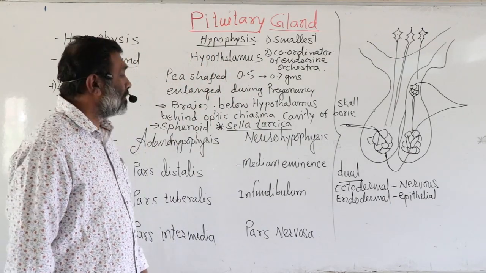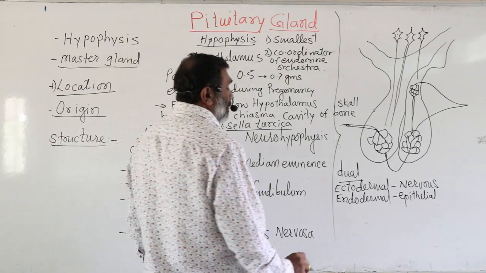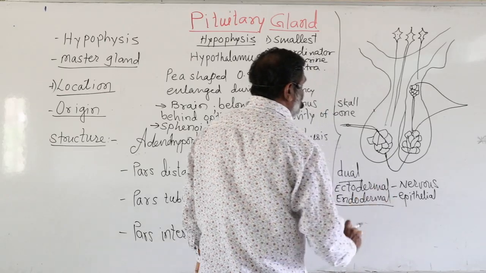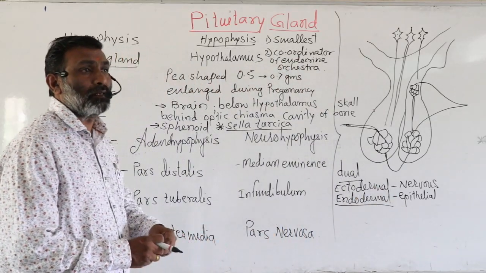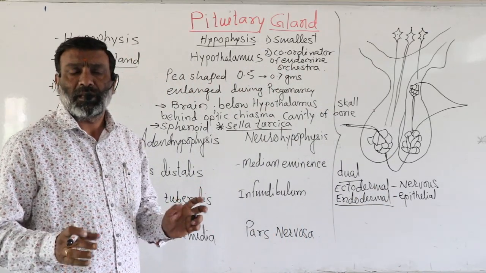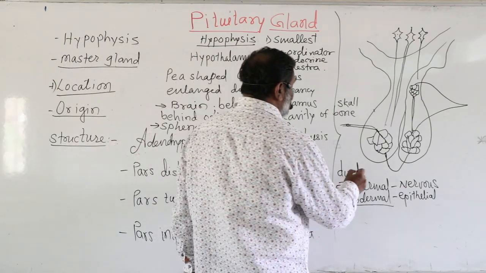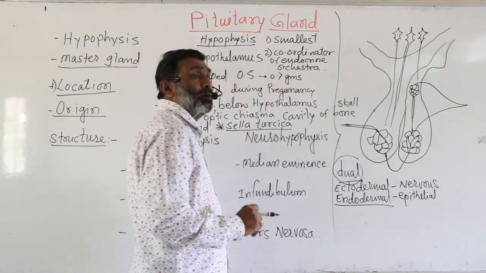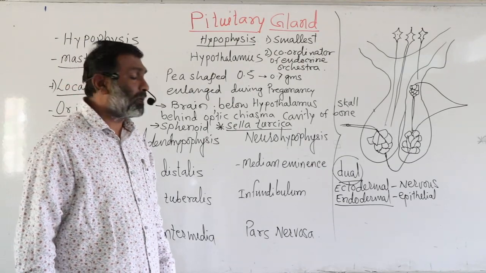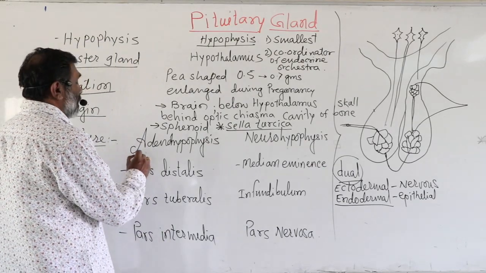What are those parts? The pituitary gland has two major parts. The first is called the adenohypophysis, and the second is called the neurohypophysis.